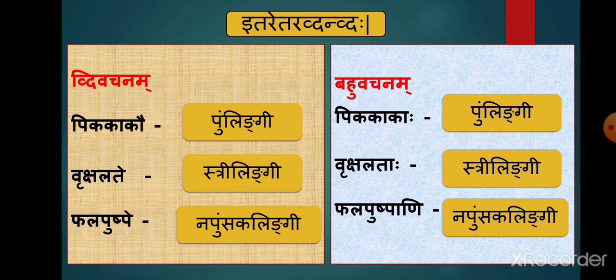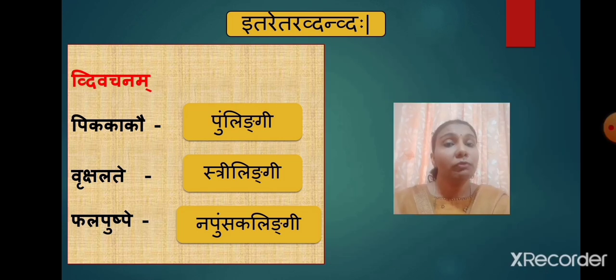Now let's see how to dissolve these compounds. Students, before we proceed towards the dissolution of the compounds, let me tell you one important point here. When we say that the compound word is pullingi, strilingi or napunsakalingi, it doesn't mean that both the words which are used in that compound are of the same gender. For instance, vrukshalate.